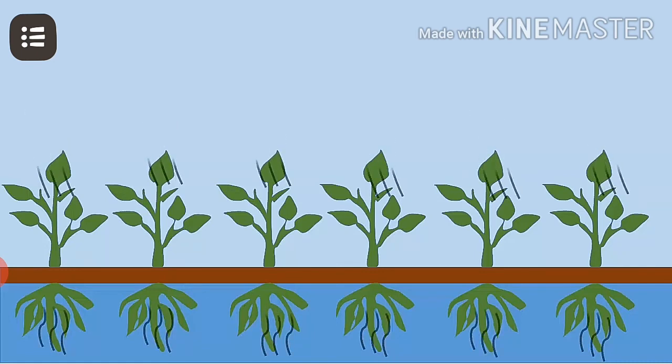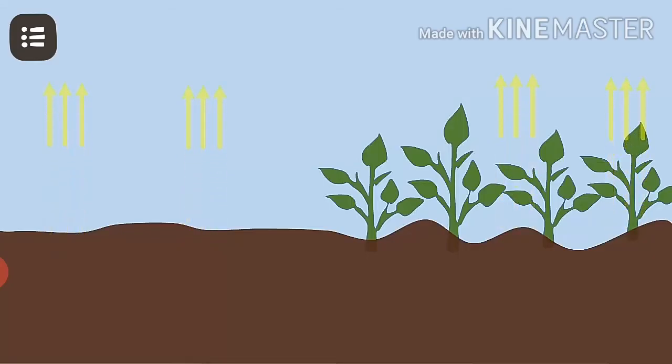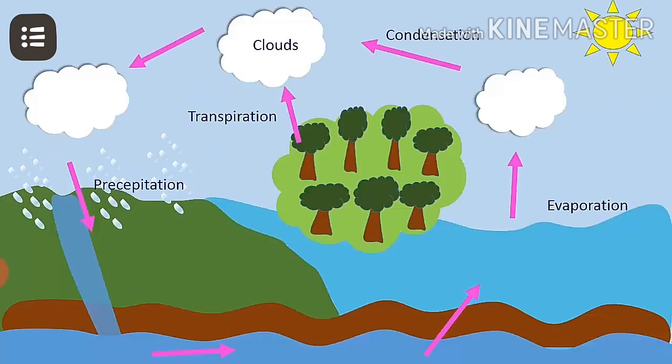Much of the water taken up by plants is released through transpiration. The rate of transpiration is affected by the temperature, wind, and humidity, the soil water content, and the ability of the soil to conduct water into the roots. The nature of the plant parts, including barks and leaves, also determine the transpiration rate.